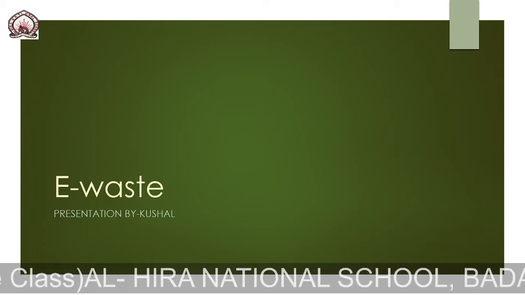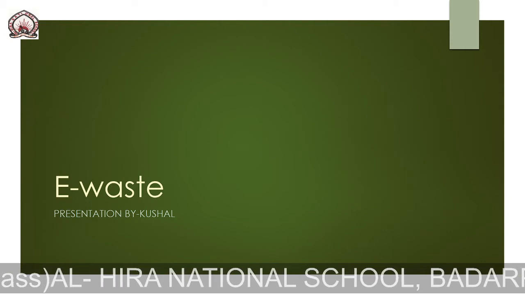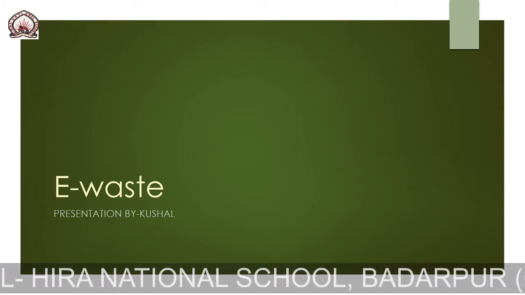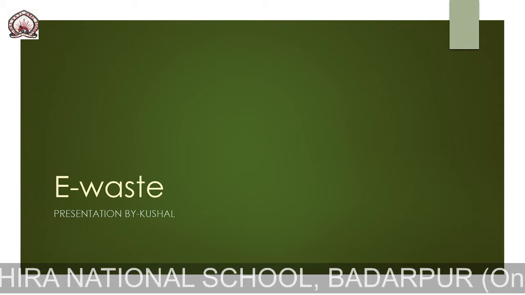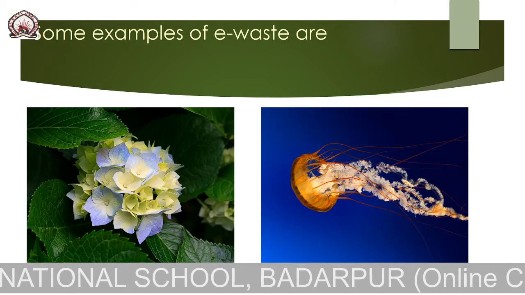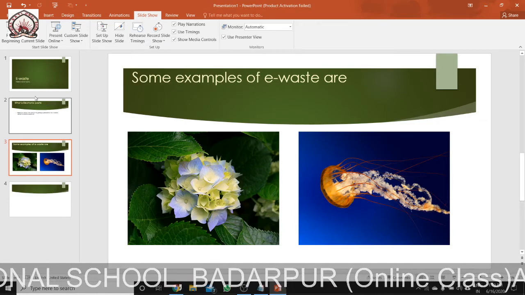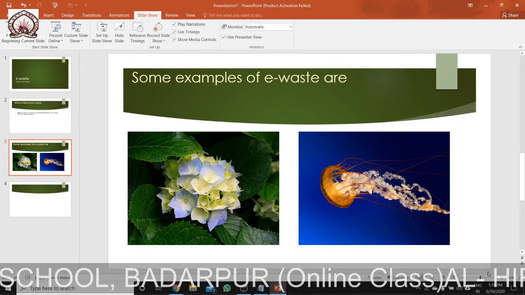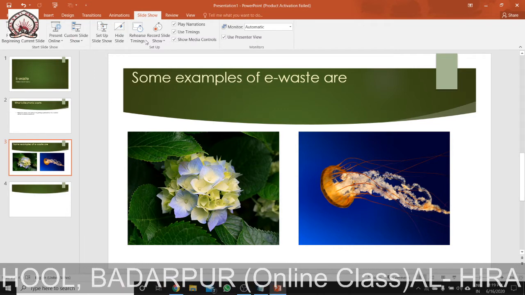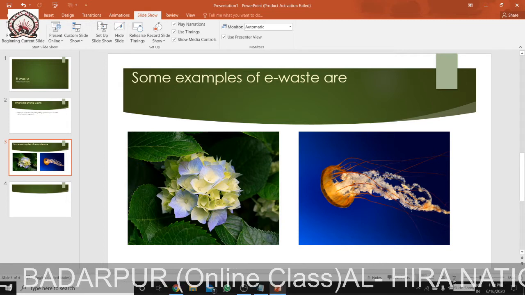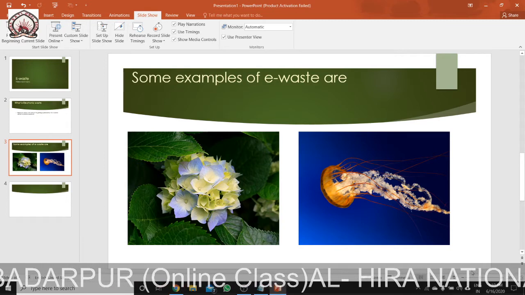Basically for going from one slide to another, we use the arrow key, or we can use the mouse click, or you can use the space bar. So let me use the arrow key. See, next slide. Then we have to go to the next slide. I think you understand. Okay. So you can go from one slide to another like this. You can go to the slideshow menu, from the beginning or current slide, or you can use the taskbar, you can use slideshow, or you can use the F5 key.